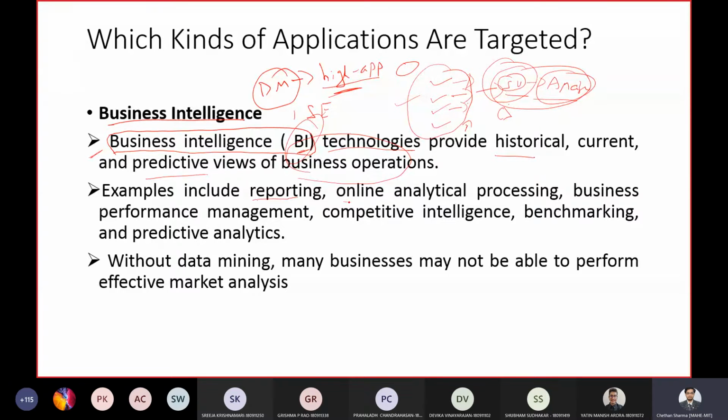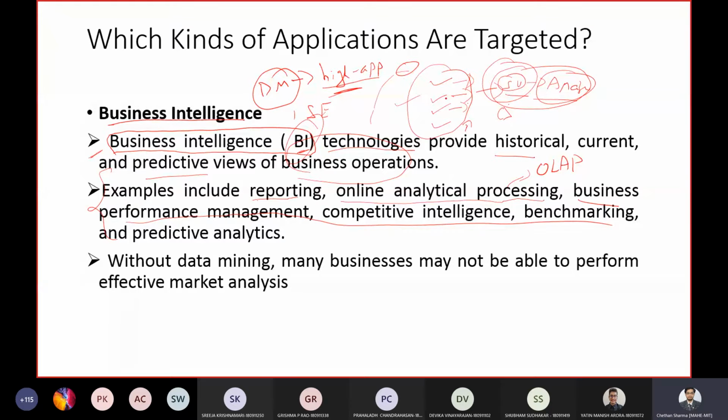There is also something called online analytical processing, OLAP, which we will see more of. Using business intelligence tools, you can perform all this, which helps in your final goal.